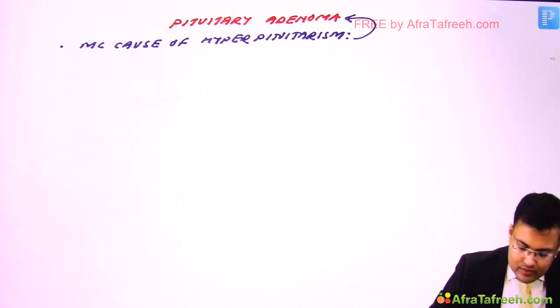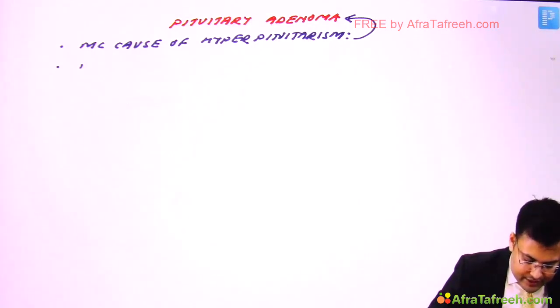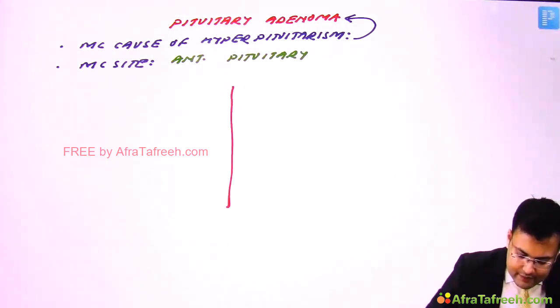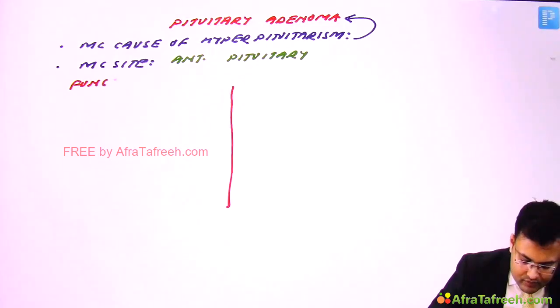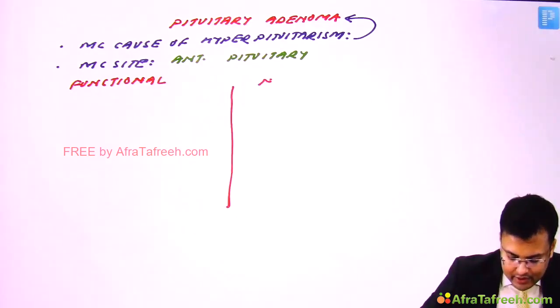Right? So important points. What is the most common site? That's anterior pituitary. Clear? And it is divided into two types. One is known as functional, also known as secreting. Second is known as non-functional or non-secreting.